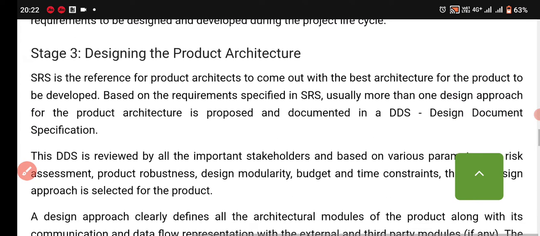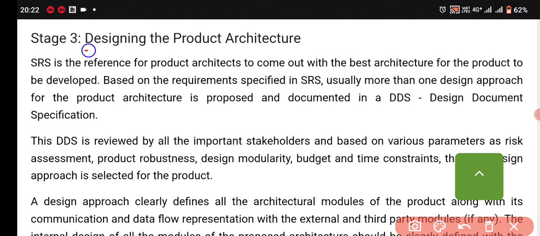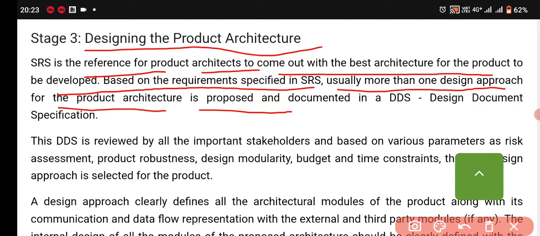And the third stage is designing the product architecture. The SRS, software requirement specification, is the reference for the product architecture, to come out with the best architecture for the product to be developed based on the requirement specification in the SRS. Usually more than one design approach for the product architecture is proposed and documented in a DDS, design document specification.